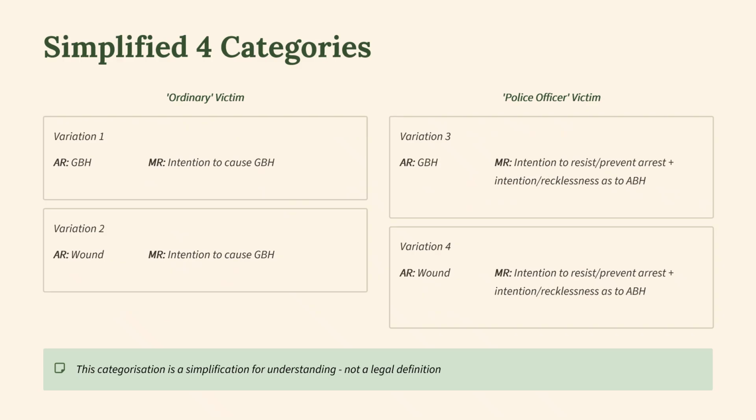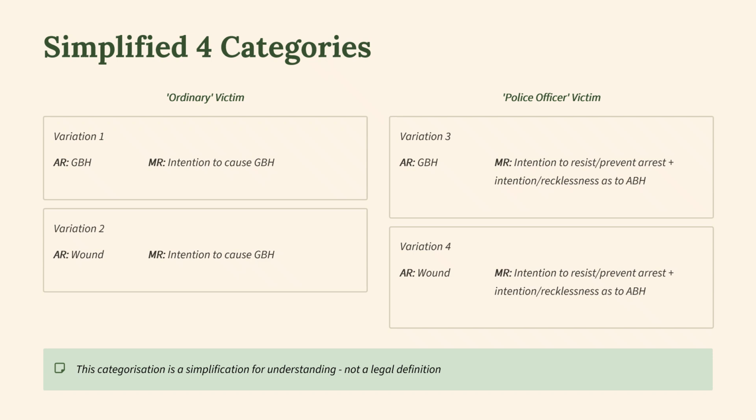So simplified categories, you can see variation 1 and 2 relate to the ordinary victim, and you can see that the actus reus for variation 1 is GBH, variation 2 is wound. Both variation 1 and variation 2 have a mens rea of an intention to cause GBH. Then look over to the next part of the slide, which is variation 3 and 4. This is where the police officers are victims. Variation 3 relates to where the actus reus is GBH. Variation 4 relates to the actus reus being wound.